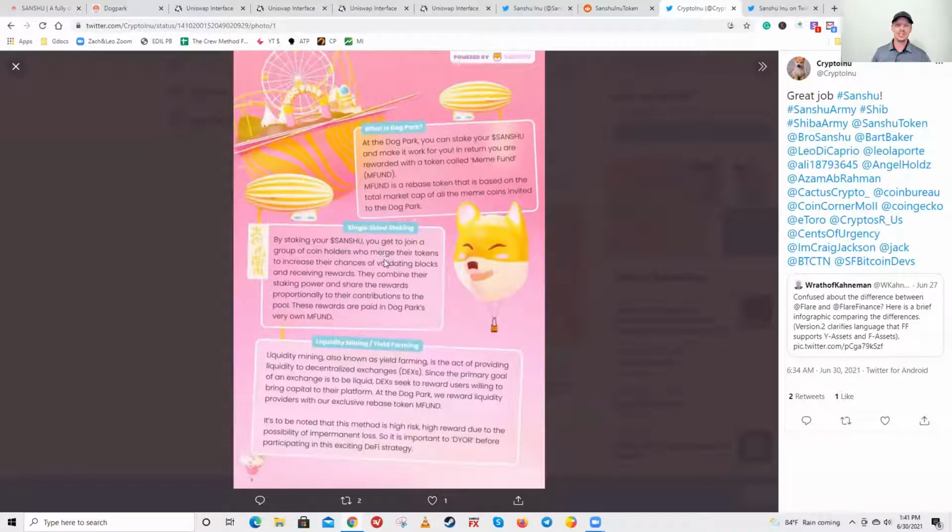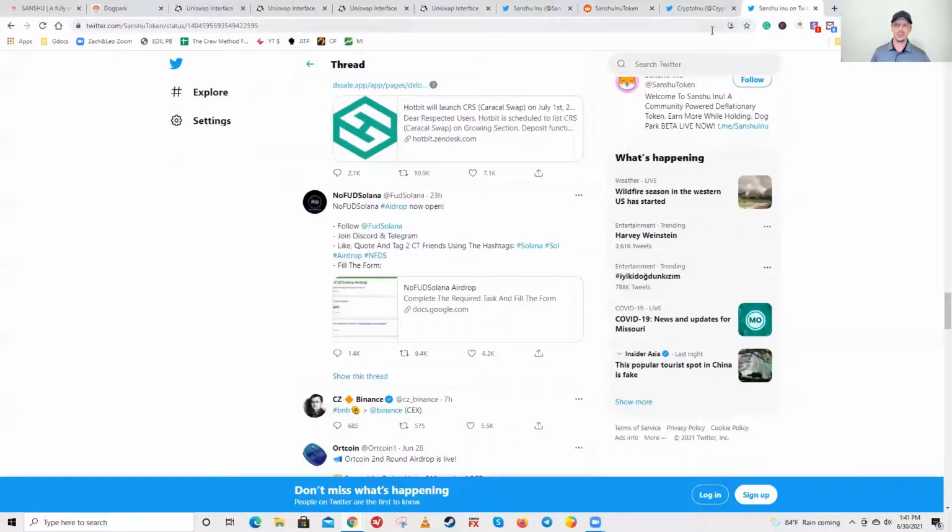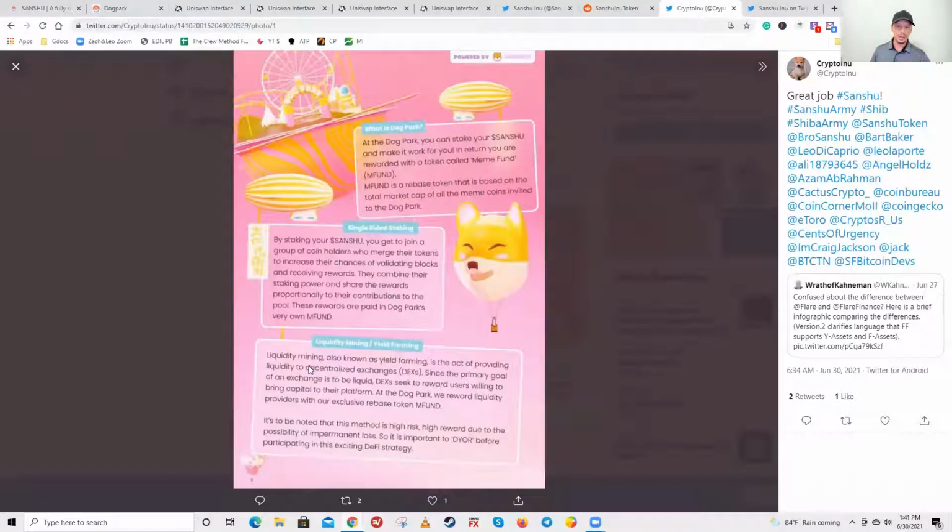Okay, so this is the actual, not the farm. Let me share. This is the pool. Okay, and the pool is supposed to be lower risk than the farms. Now let's go back over to here. Okay, now this is the yield farming and the liquidity mining.